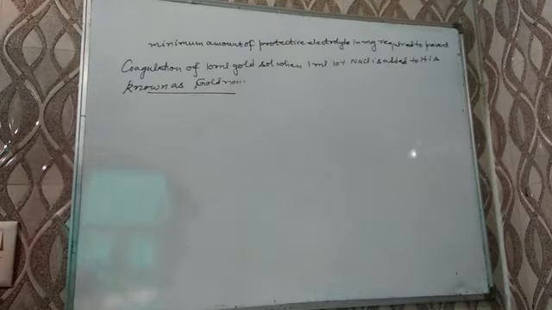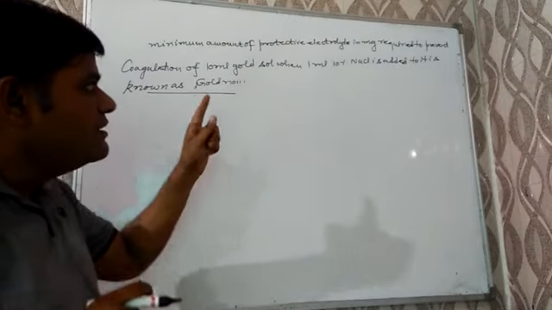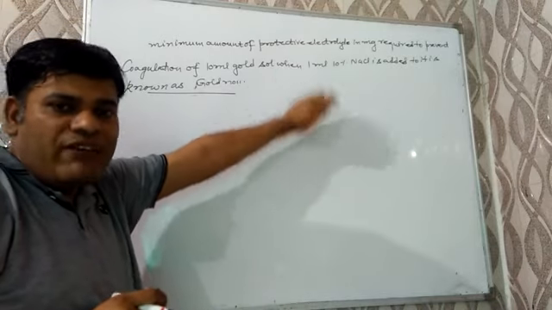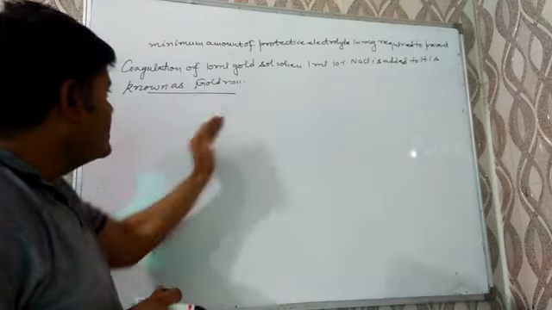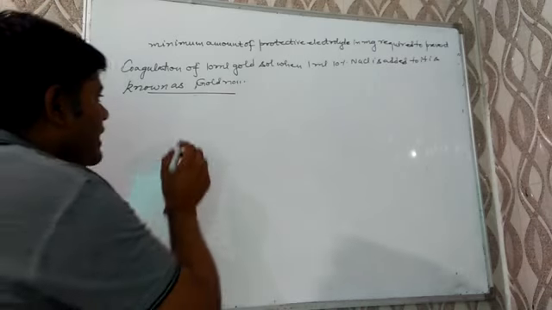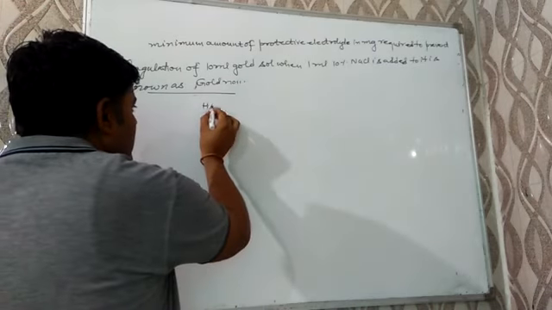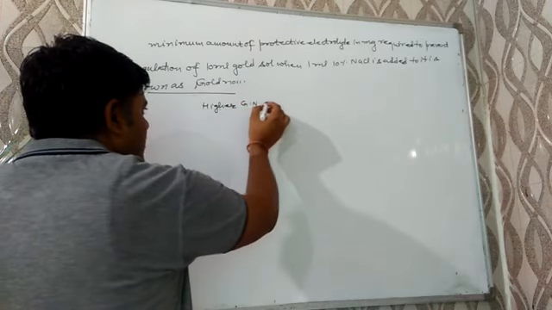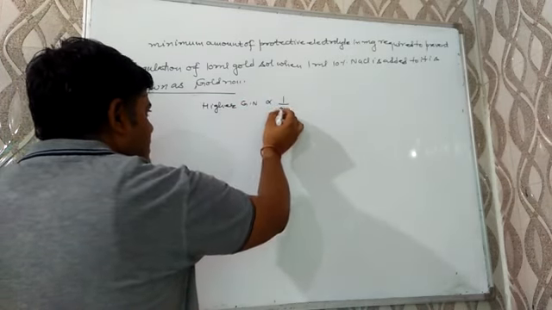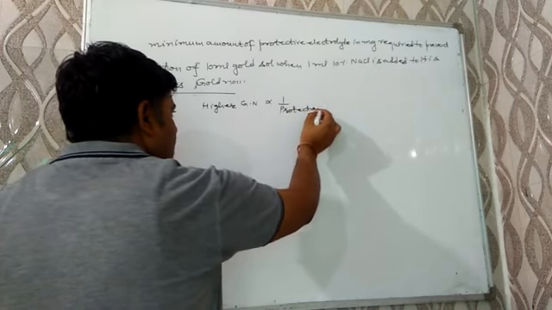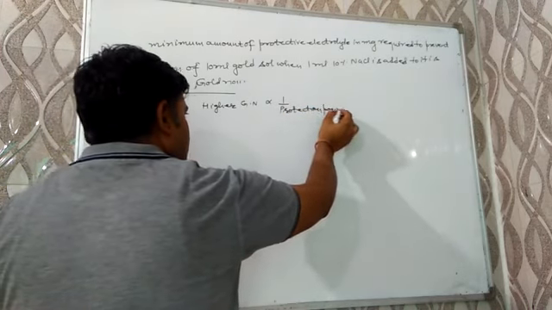Minimum amount of protecting electrolyte in milligrams required to prevent coagulation of 10 ml gold sol when 1 ml of 10% NaCl is added to it is known as gold number. Keep it in mind, higher the gold number, lesser will be the protection power.